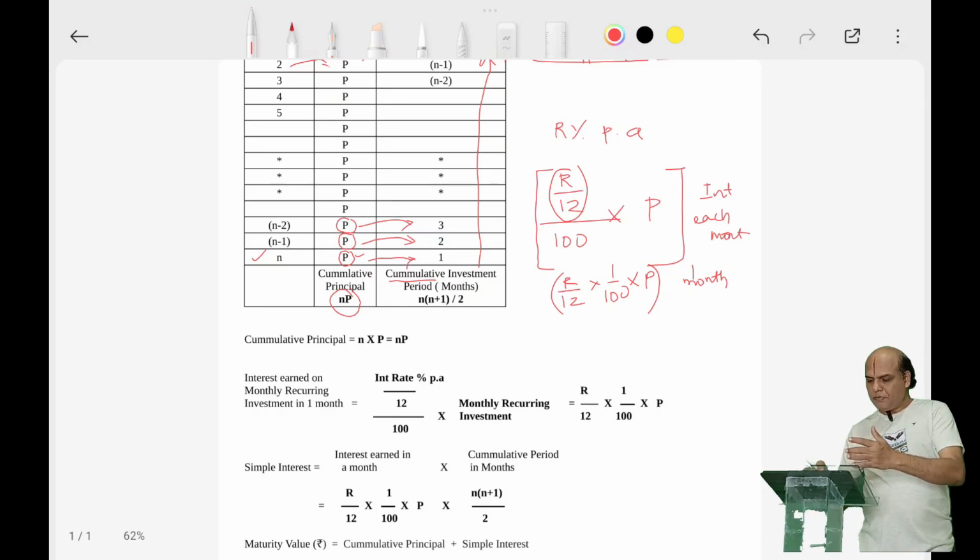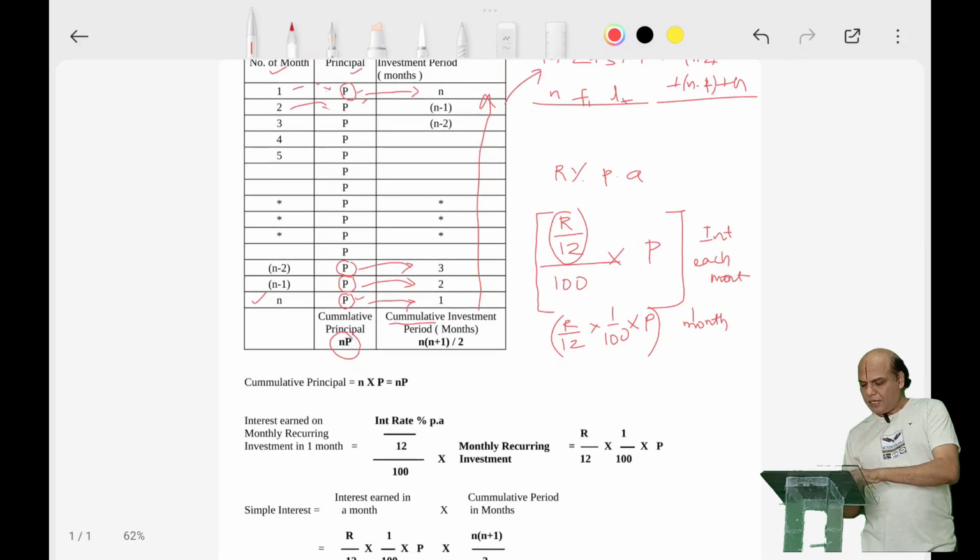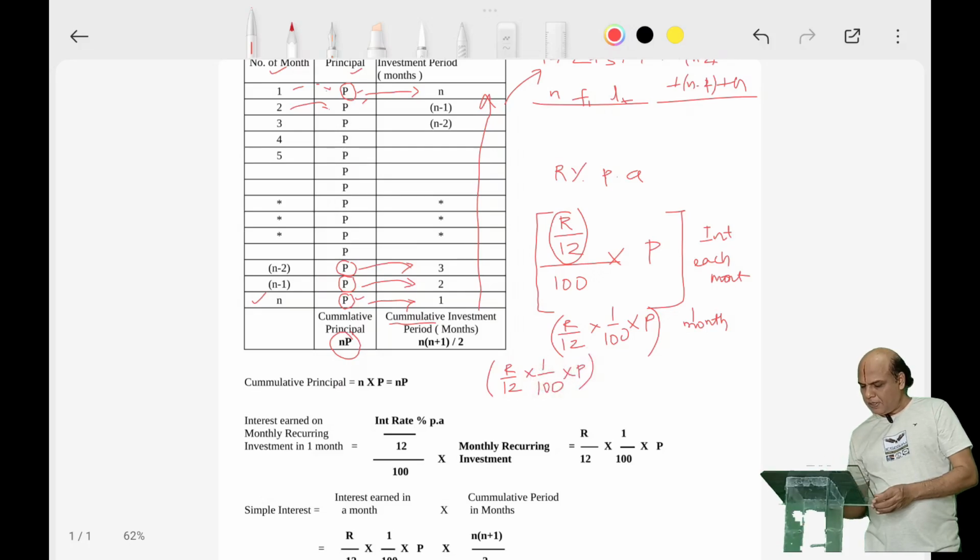What is the cumulative months that we have got? N into n plus 1. So multiply that. So R by 12 into 1 by 100 into P. This is the interest earned per month. And the cumulative period of months is the sum of all this, which we got as n into n plus 1 by 2.